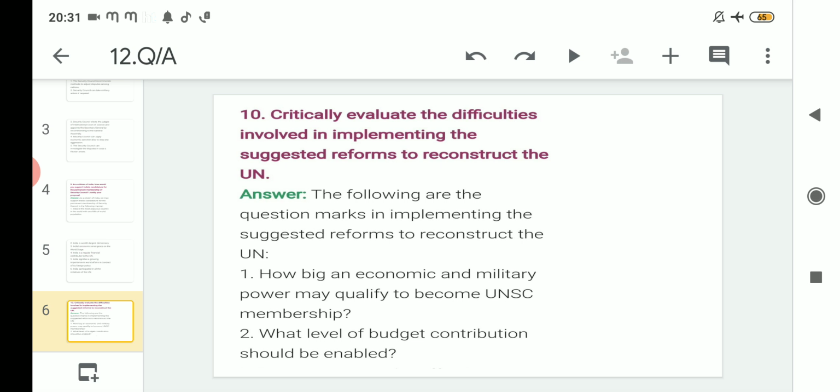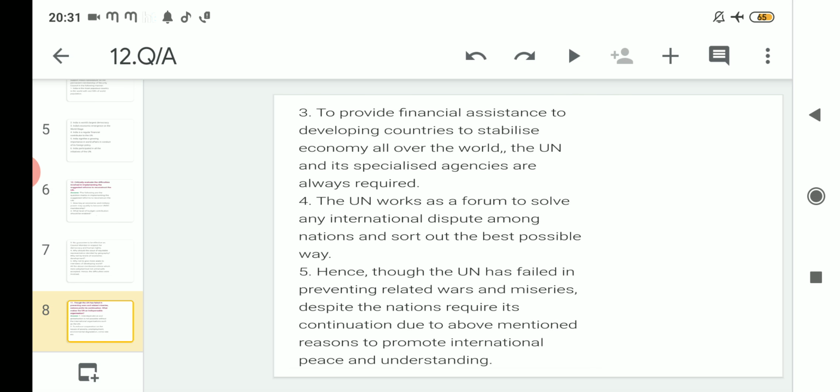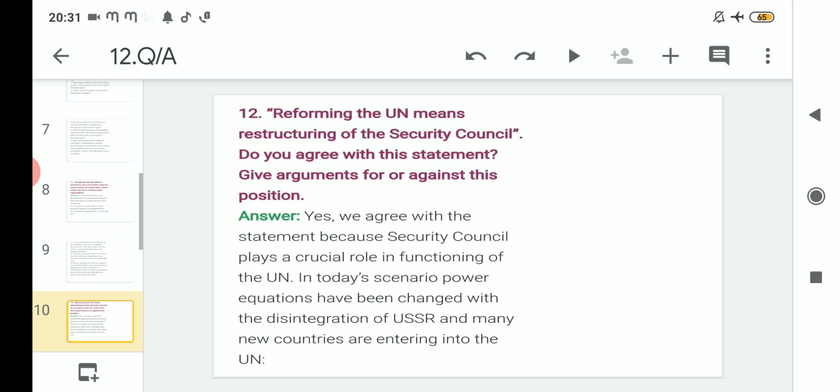After the reforms were suggested, some difficulties were still there, so we discussed that also. After that, we read one more important question: as the UN has failed in many situations, why do many countries still want the UN to be there? What was the reason? We got that answer also.